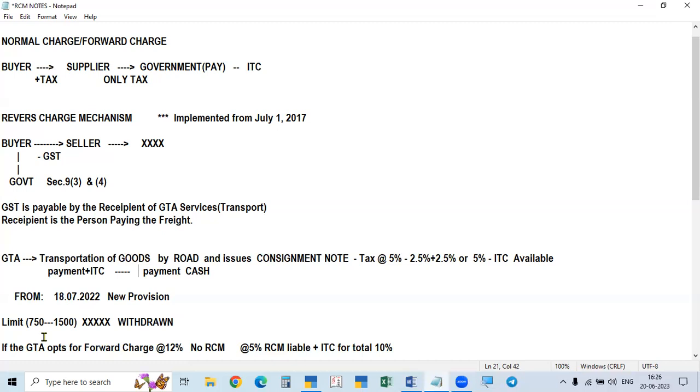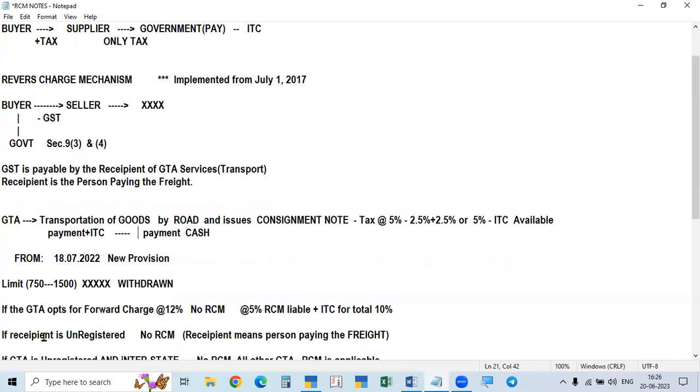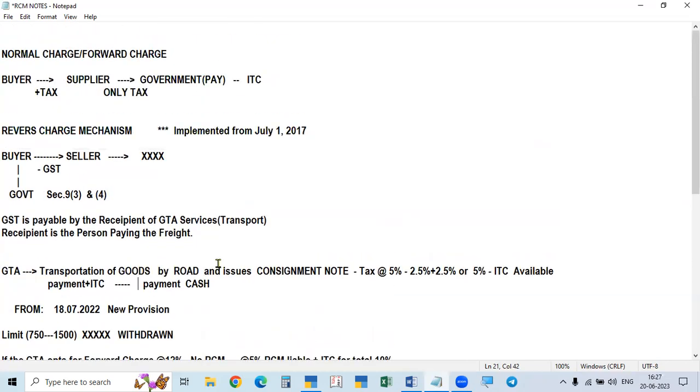If the recipient of service is unregistered, he cannot pay GST, so it is exempt. There will be no tax liability, no RCM. In other cases, RCM is applicable, and this is under section 9, subsection 3.